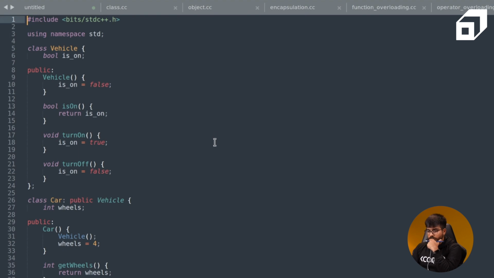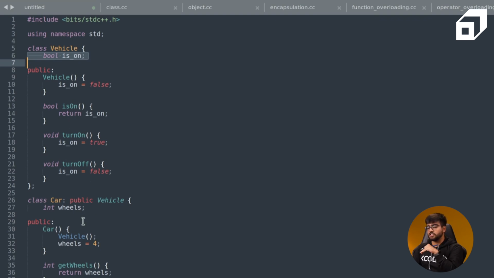Okay, so if you notice, we are using vehicle as the parent class, which earlier used to be car, and we are inheriting the car class from the vehicle class. Now there is a constructor for the vehicle class and we only have one attribute, which is a private attribute, is on. Okay, which means that the is on attribute is not passed to the child class, but all the public member functions like turn on, turn off, and boolean is on, all three of them would be passed, as well as the constructor of the vehicle class. So all these member functions will be passed and the child class would have access to them, and the child class can update it.